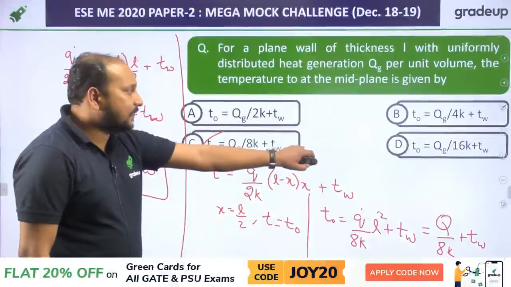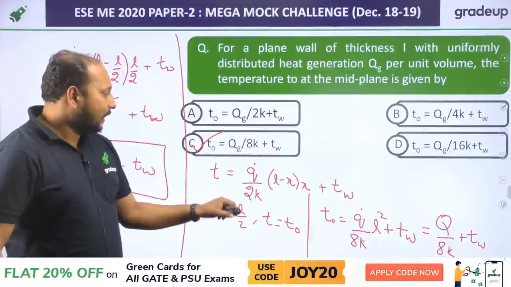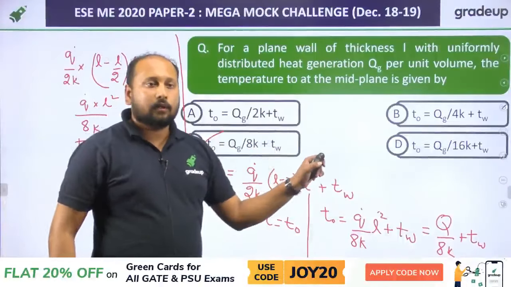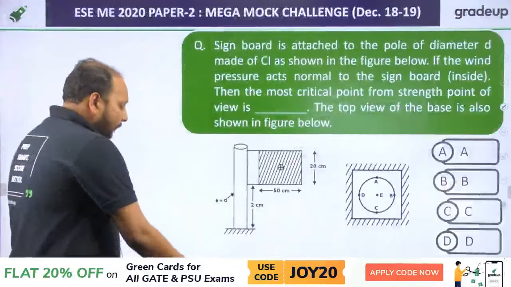Correct, Ravi Teja. Option C is correct. Don't confuse B and C. Directly I have given you the solution, the derivation also. Clear? So option C is correct. Let us go to the next problem.